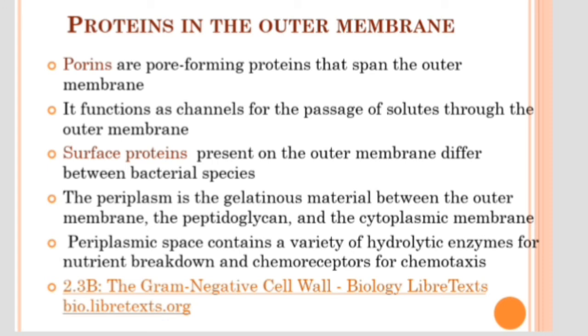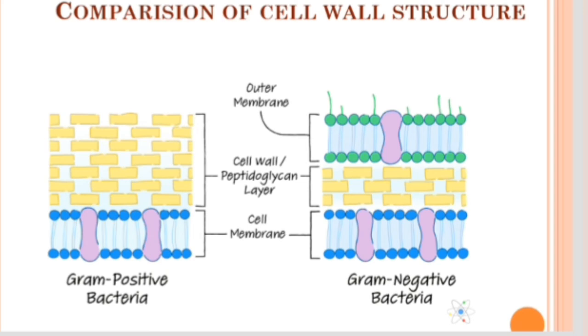So we have dealt with both gram positive and gram negative bacterial cell wall structure. Now there is a diagrammatic representation. For gram positive bacteria, the yellow portion shown is the peptidoglycan layer, which is highly thick, with up to 40 layers, and below that we can see the cytoplasmic membrane.